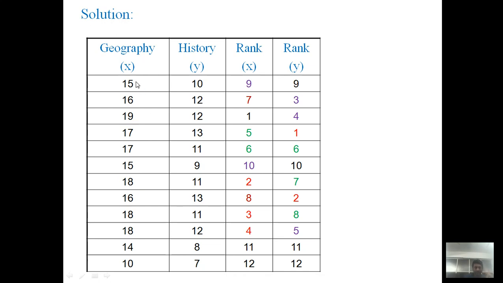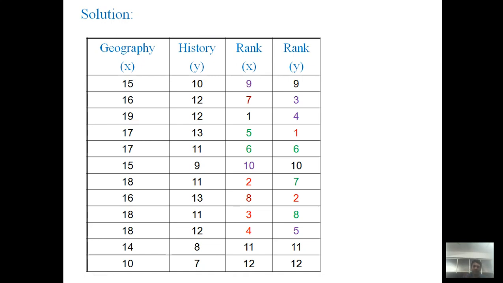On 15 again there are 2 students, so we write, highlighted in blue color, 9 and 10. Then after 15, the score reduces to 14, where there is only one student, so we do not highlight, just write it in black color, 11. And at the last there is only one student who gets 10, so we write the last ranking, number 12. In this manner we assign the ranking for the geography subject.